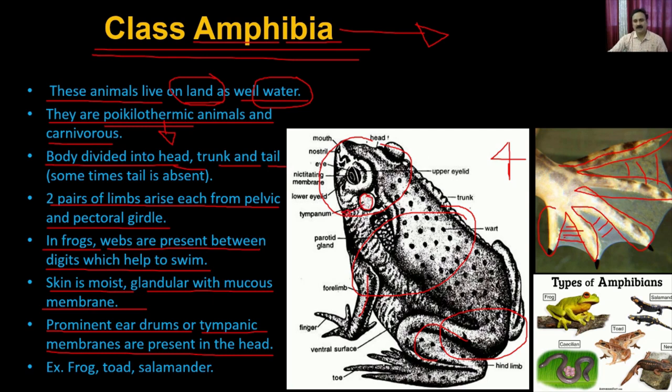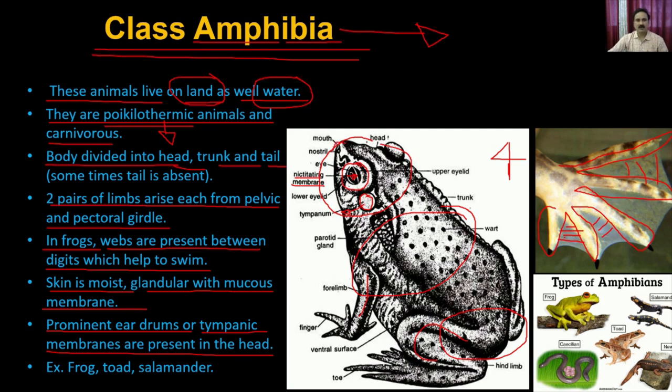And as you can see in this frog, they have very prominent eyes, and the eyes also have the nictitating membrane. Nictitating membrane means it has a film-like thing, so that when they swim within the water, this film comes on top of the eyes, and that's how they are able to see.